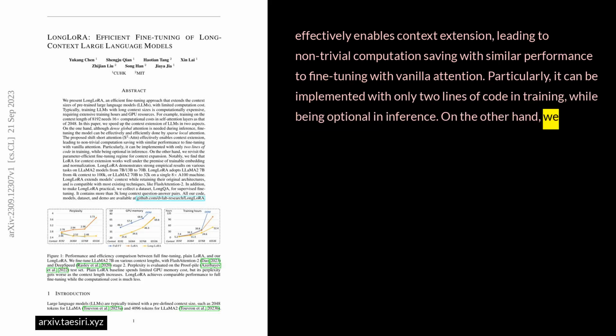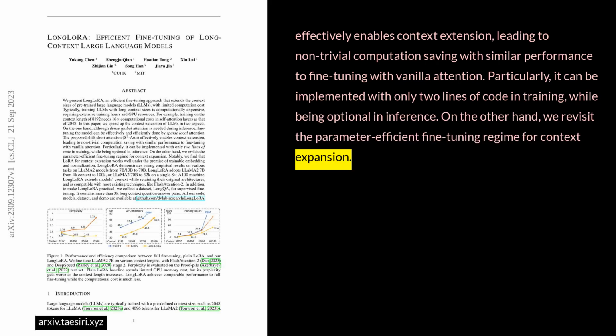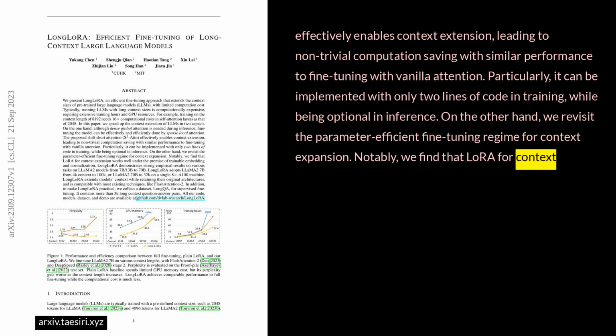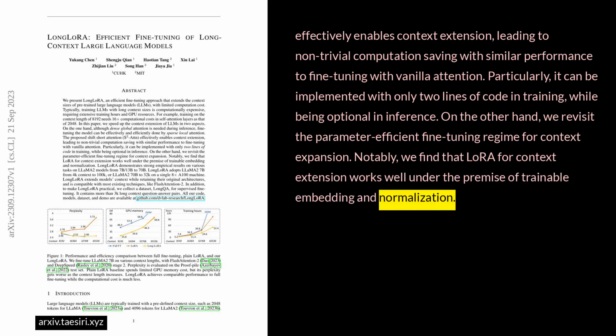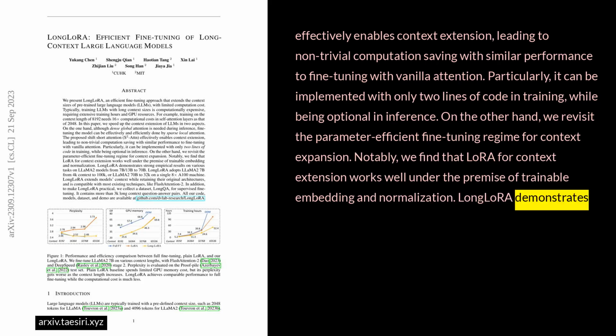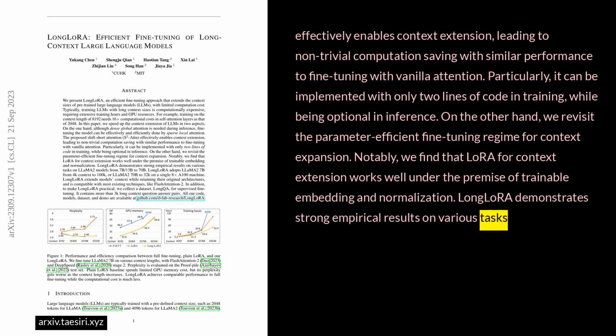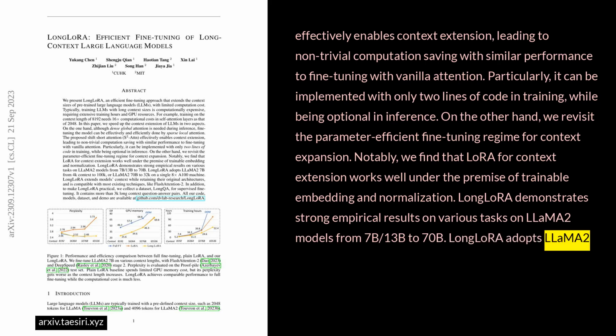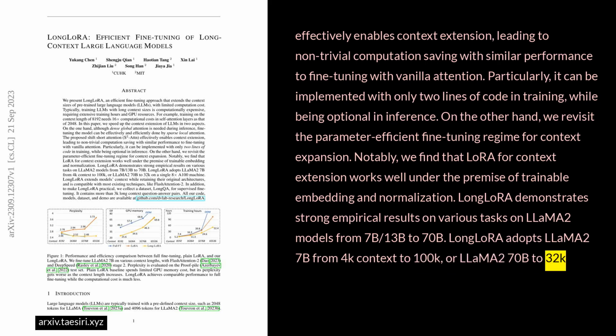On the other hand, we revisit the parameter-efficient fine-tuning regime for context expansion. Notably, we find that LoRA for context extension works well under the premise of trainable embedding and normalization. LongLoRA demonstrates strong empirical results on various tasks on Llama 2 models, from 7B/13B to 70B. LongLoRA adopts Llama 2 7B from 4K context to 100K, or Llama 2 70B to 32K on a single 8xA100 machine.